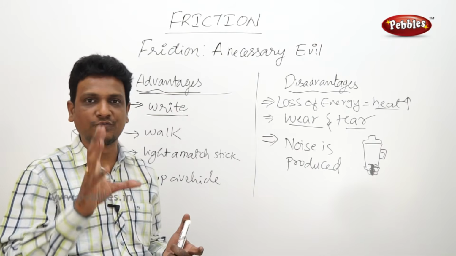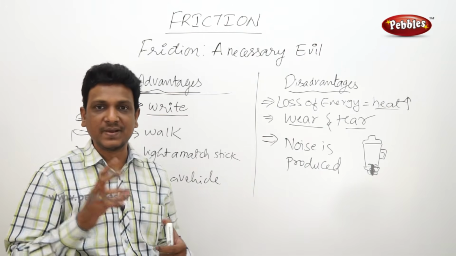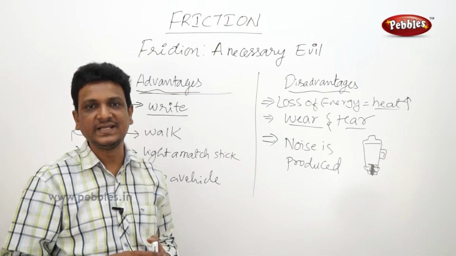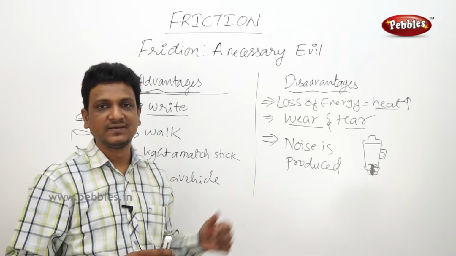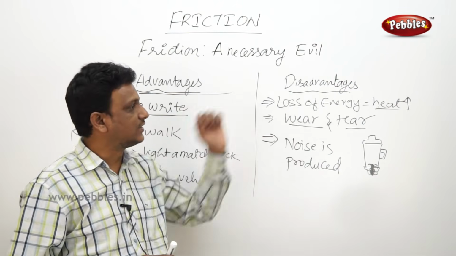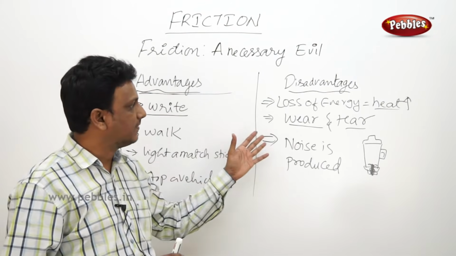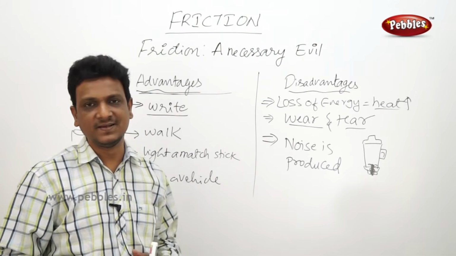You want only your fan to give some cool air. So in performing that task, the energy is wasted in the form of heat, wasted in the form of noise. It is because of the friction. So these are the disadvantages of the friction, right? So here we observed, in case of a fan or a mixie, everywhere you can identify this.